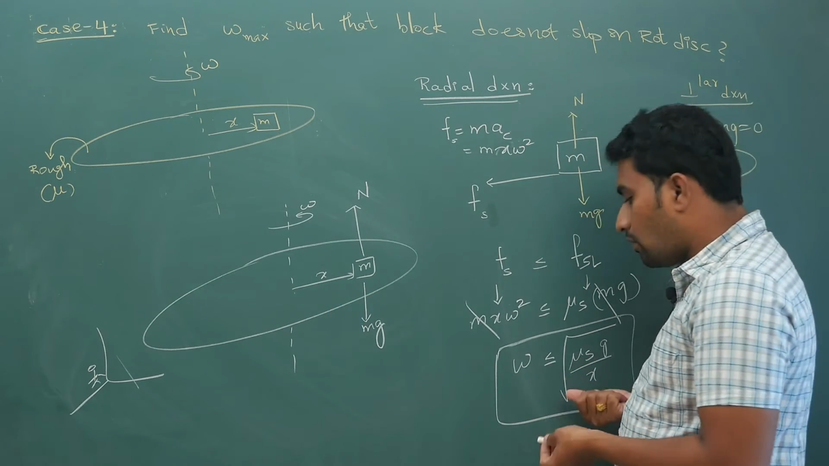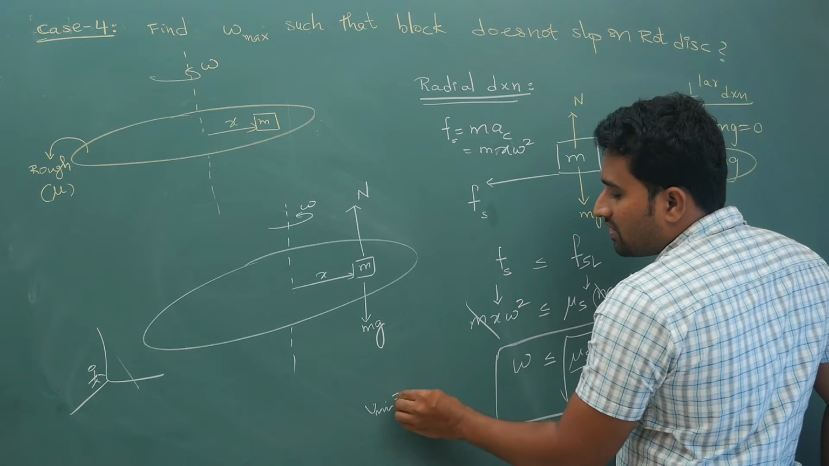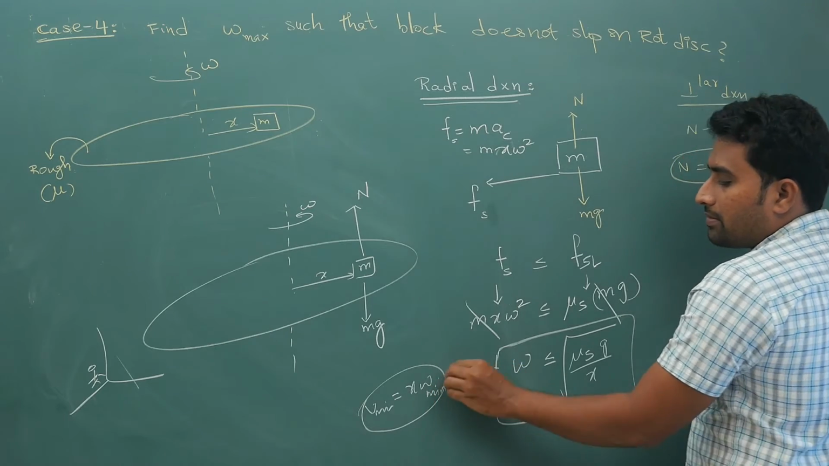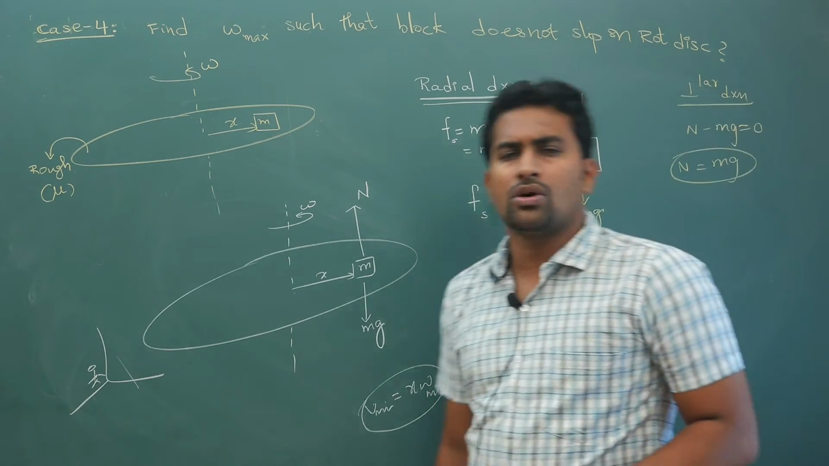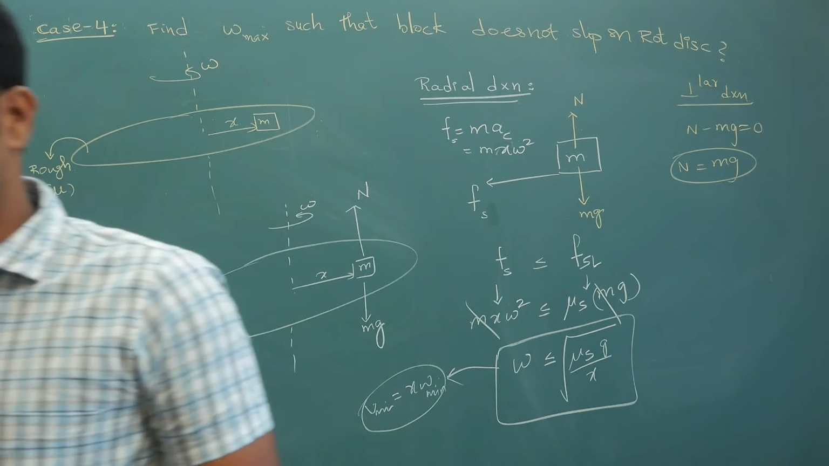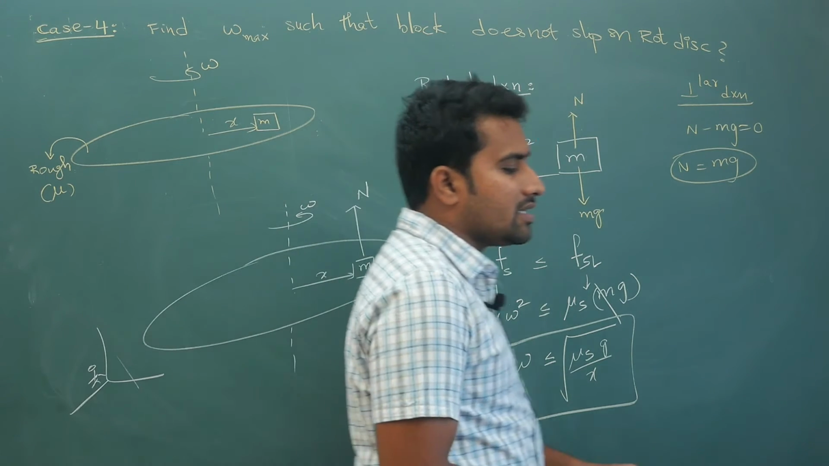Now if omega minimum is asked, or V minimum is asked for the block, V minimum is equal to x omega minimum. Get omega minimum and substitute it. So nothing new will come, only thing is you are supposed to stick to the basics and then write the equations. Hope you have understood this and there are no doubts at all. Let me continue further. Next case is,